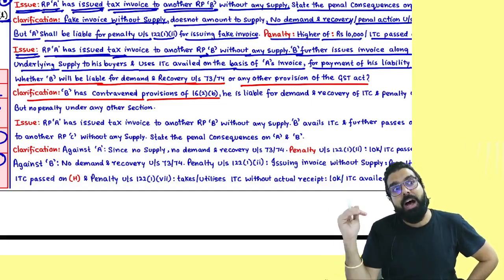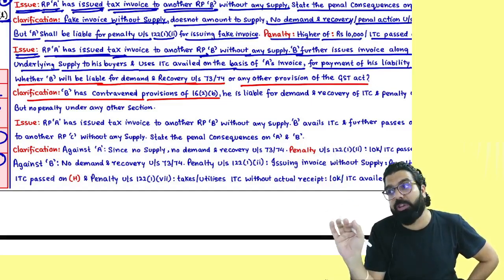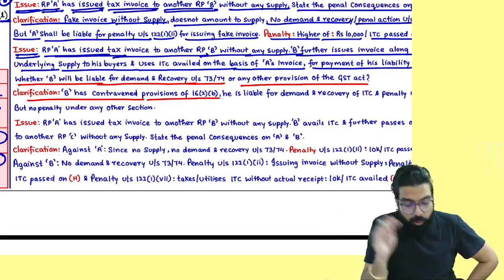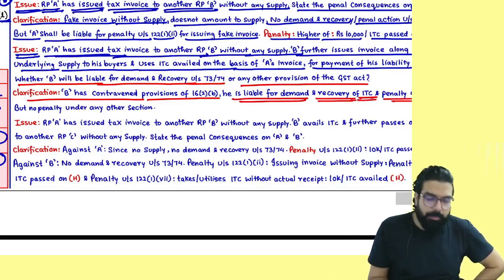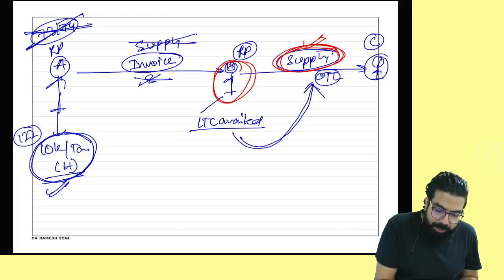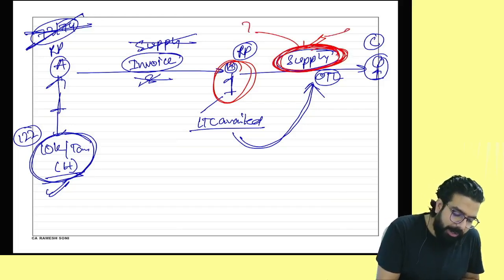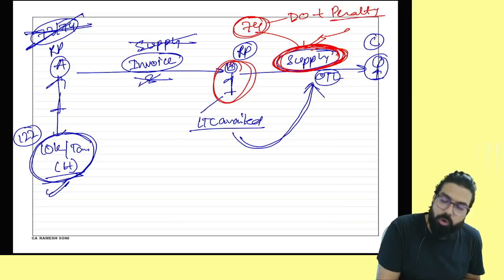TR condition. R was what? You should have received the goods, services or both. You did not receive the goods. So they are telling he shall be liable for demand and recovery of the ITC and penalty under section number 74. So people, if you have done a supply, for that supply, you will be liable for penalty under section number 74. So 74 ka demand order will come and then only they will go ahead and charge you penalty.